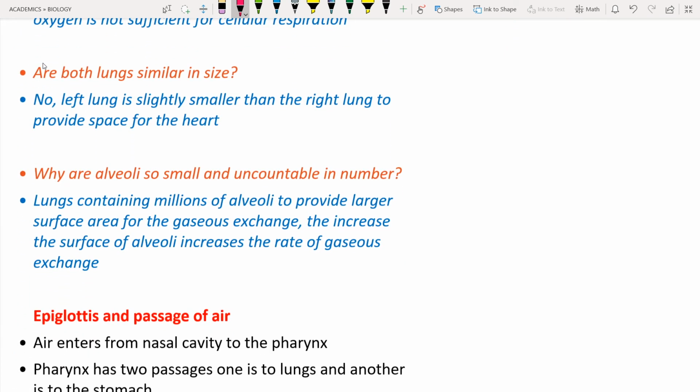So actually the lungs are not similar in size. The left lung is slightly smaller. The reason for the smaller size of this lung is to accommodate or to provide a space for the heart. So the left lung has to be a little bit smaller to provide a space for the heart. Okay, this is the main reason.